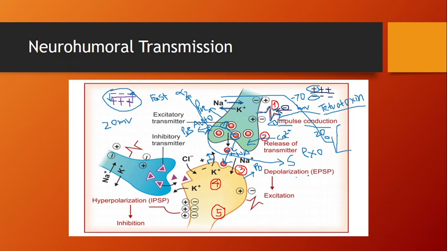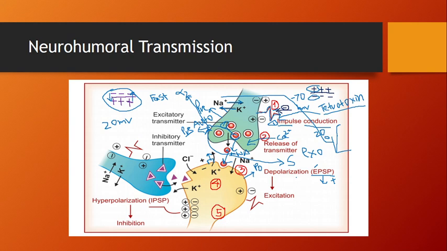The first is called EPSP. As the name suggests, E means excitatory, P means post, S means synaptic, and P means potential. So it is the excitatory postsynaptic potential, which increases the permeability of cations, meaning positively charged ions such as sodium and calcium.